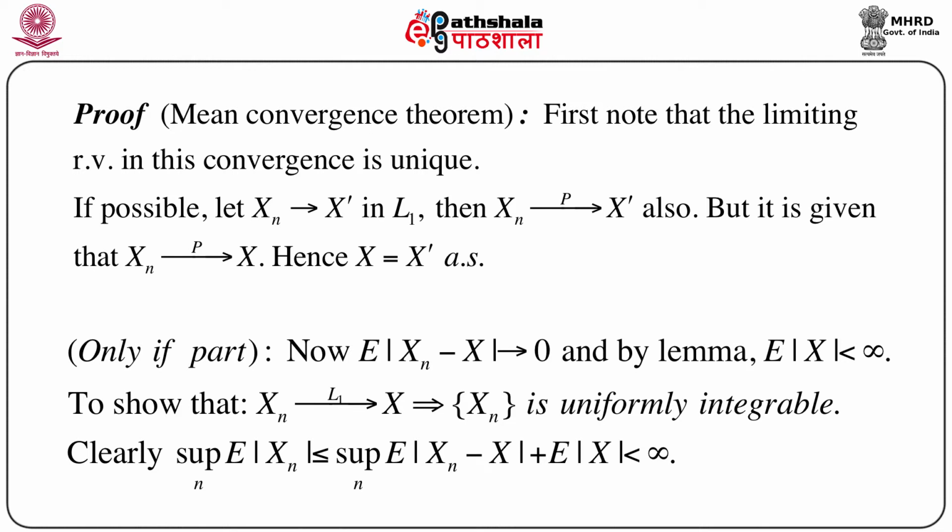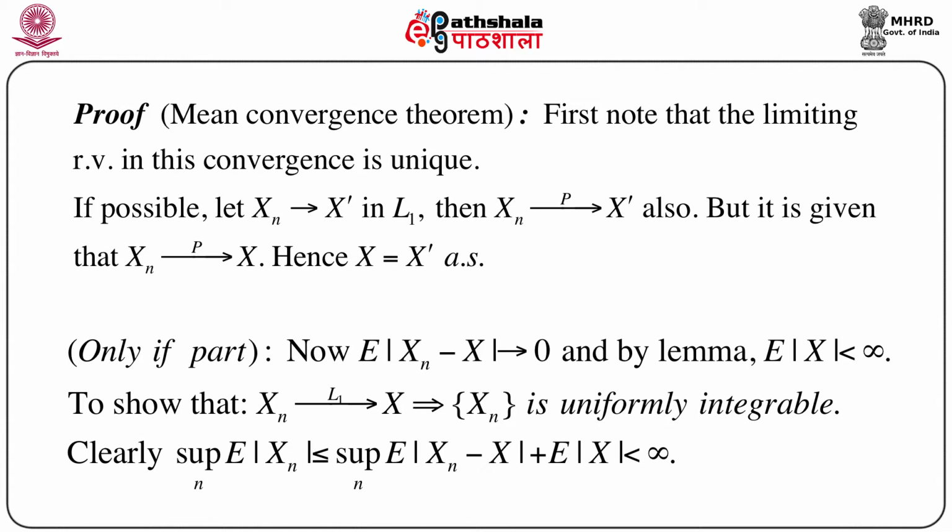First, note one very important thing before going into the proof, whether we do the if part first or the only if part first. One important thing to note is that the limiting random variable in this convergence is unique. How to prove this uniqueness? As usual, if possible, let us assume that there exists another variable X' such that Xn converges to X' in L1. Now we know that L1 convergence implies convergence in probability. That means Xn converges to X' in probability also.